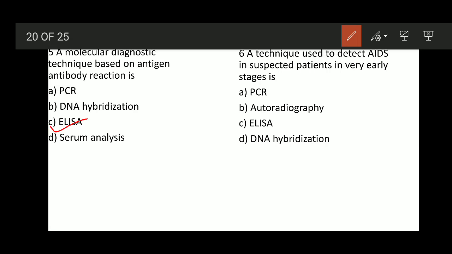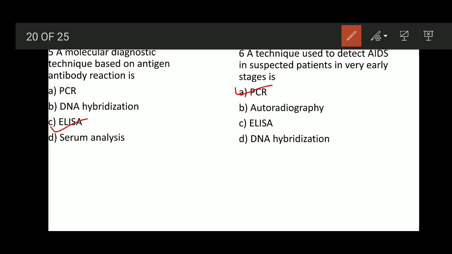Okay, PCR reaction, yes, it is used for detecting the mutated gene in cancer patients as well as in suspected AIDS patients. So option A, PCR, is the right answer. It amplifies the low concentration of DNA, wherein it measures the DNA that is going to produce the antigen known as P24 antigen. So option A, PCR, is the right answer.